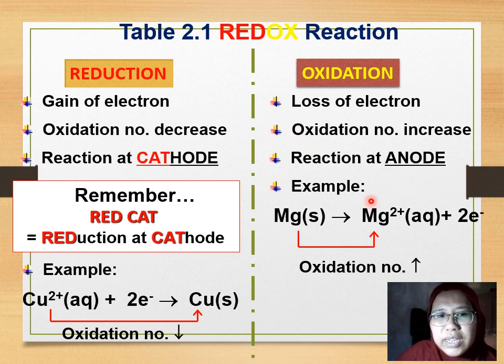You just do it against the red cat. The magnesium solid has oxidation number 0. When it releases electron, it will form magnesium ion 2+. So the oxidation number increases from 0 to 2+. So here are the differences between the reduction process and oxidation process.